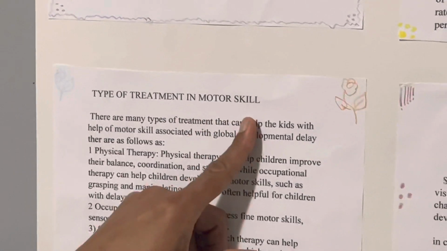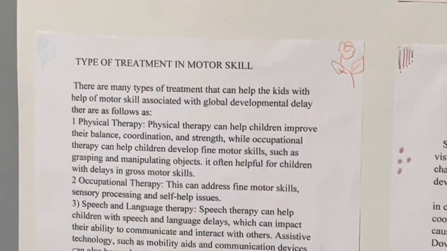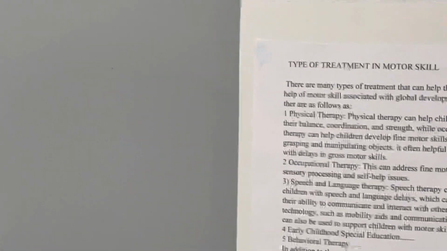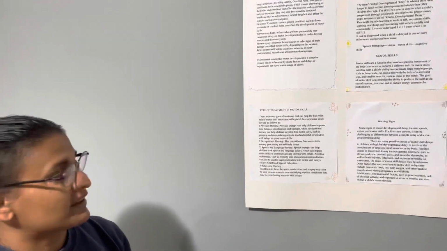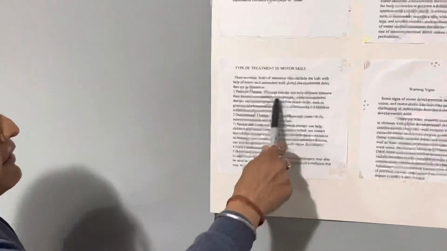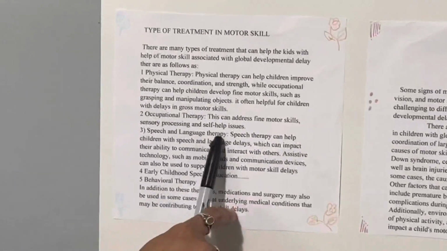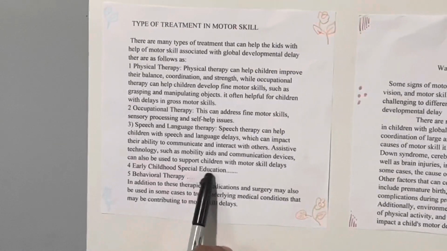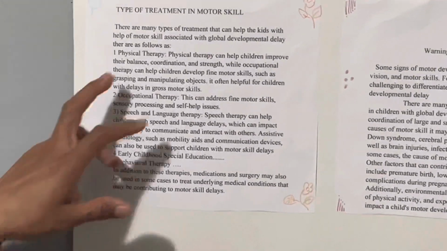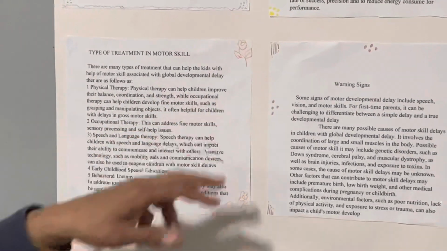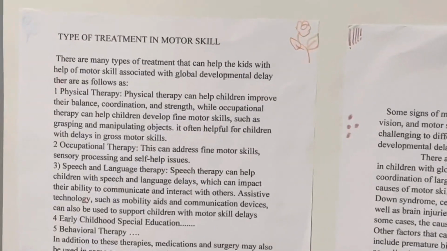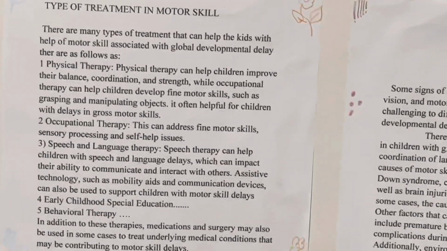I will explain the types of treatment for motor skill delay, how it is treated. There are many types of treatment which can help a child with motor skills: physical therapy, occupational therapy, speech and language therapy, early childhood special education, and behavior therapy. Physical therapy helps the child improve balance, coordination and strength.